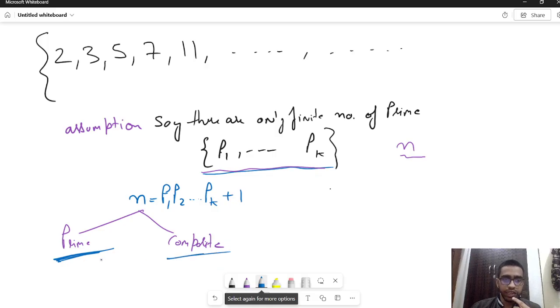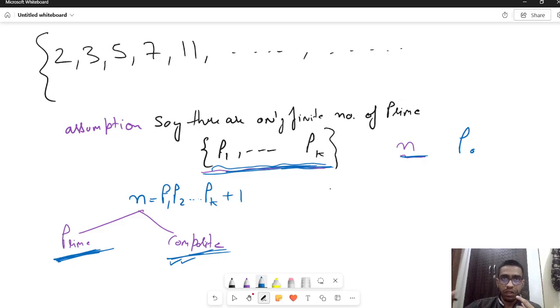Suppose in this case also I can show you, or I can find a prime which is outside this list. In this case, I found a prime n itself which is outside this list. From this case also, if I can find a prime which is outside this list, say p0, then from both the cases I will have created a new prime outside this list, which will contradict our assumption that there are finite number of primes and all the primes that there were are all these primes.